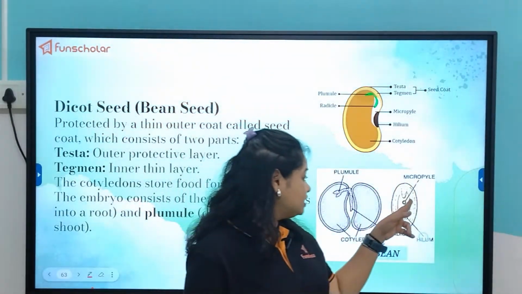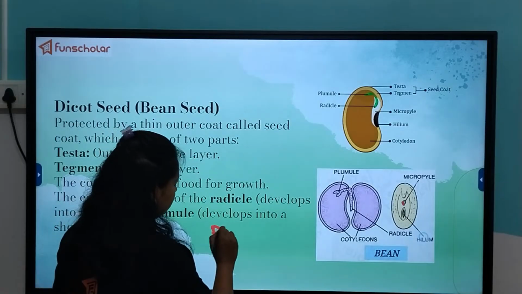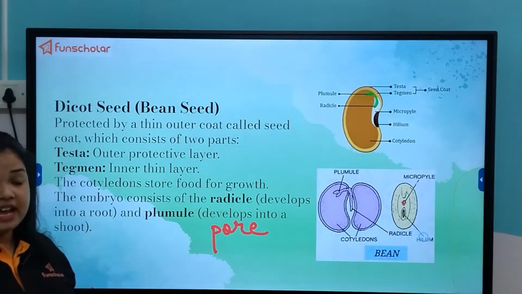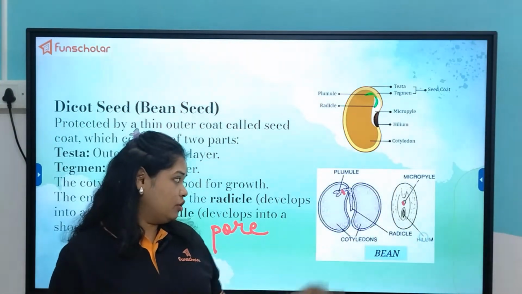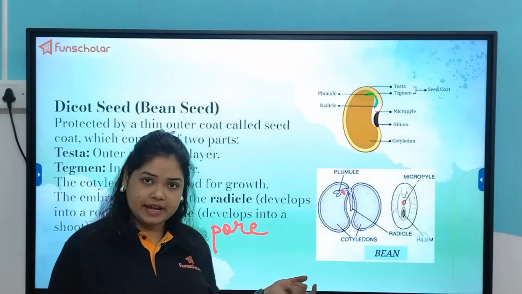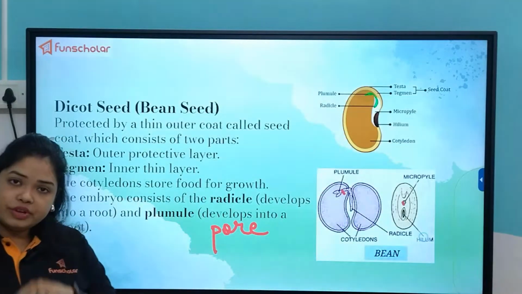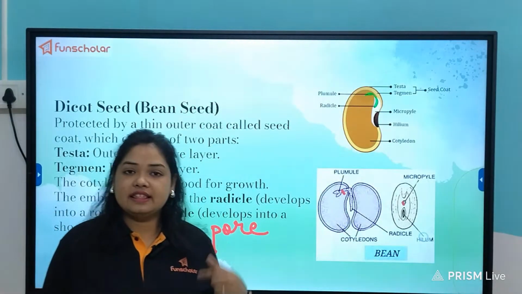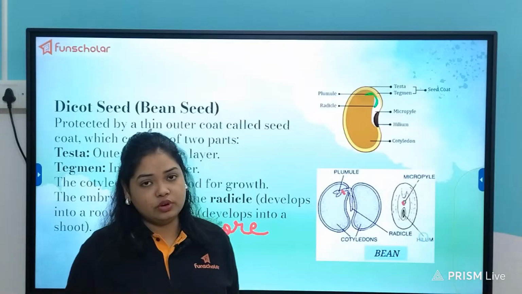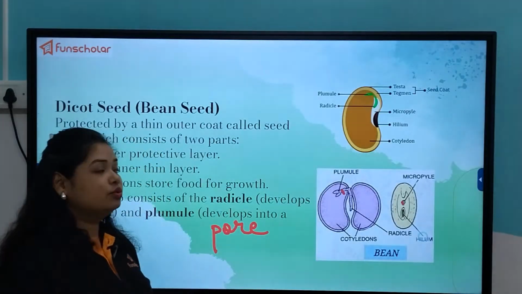Now, what is this micropyle? The micropyle is a pore through which nutrients and minerals enter the seed and are absorbed for the growing embryo's development. It is present in the ovary also, where the pollen tube enters the ovary and carries the male gametes to fuse with the female gamete, the ovule. That micropyle is retained when the ovule gets converted into the seed.